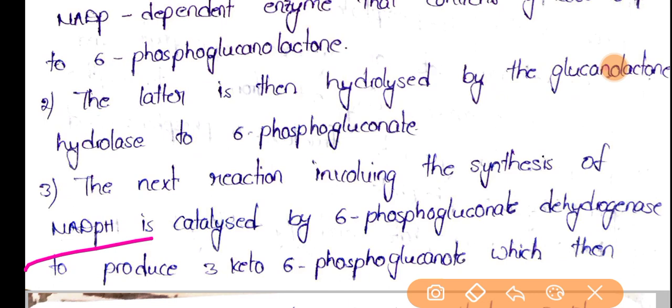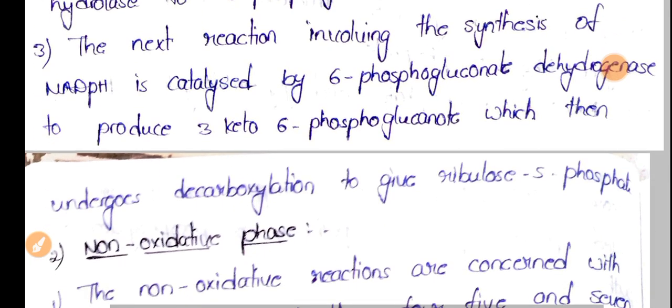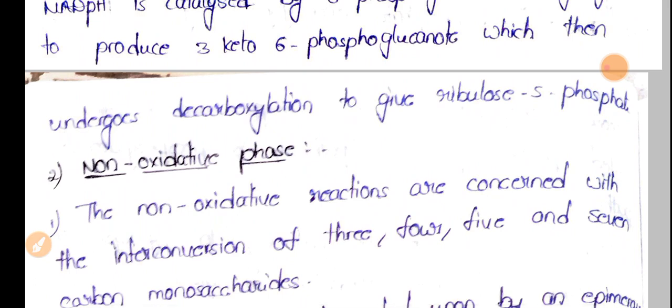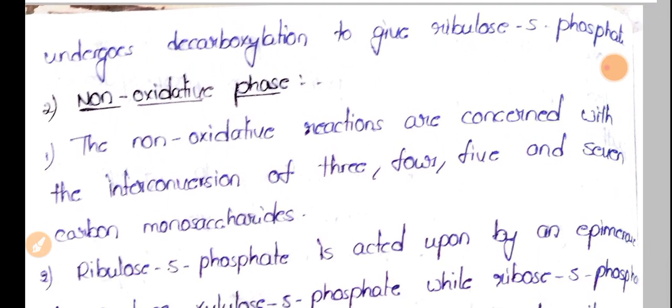Okay, and this is also a Mg2+ dependent enzyme, phosphogluconate dehydrogenase, and this will produce ribulose 5-phosphate. So by this we came to an end of this oxidative phase.